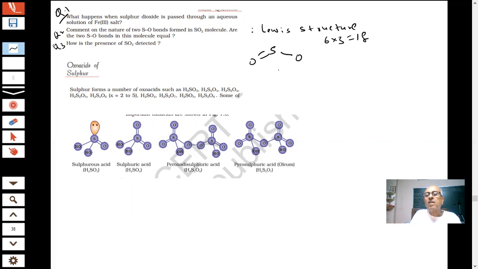Total electrons 18. Total 18. 6 and 6 in both the cases. So how do you write it? Now we are so familiar. 5, 6, 1, 2, 3, 4, and 2.